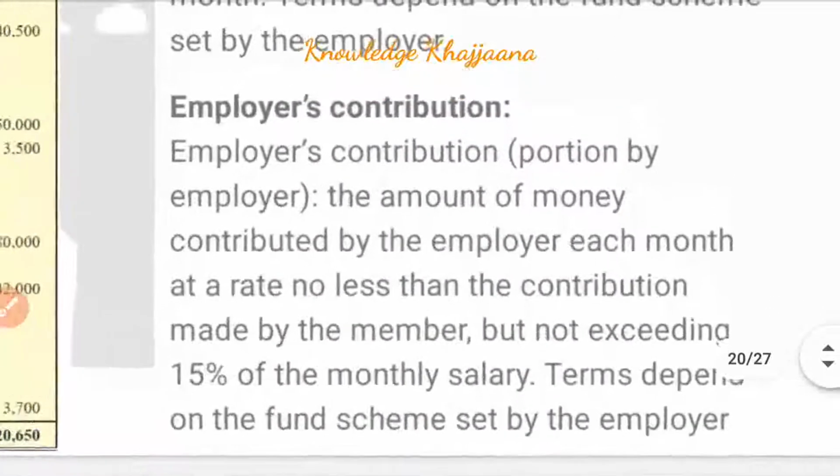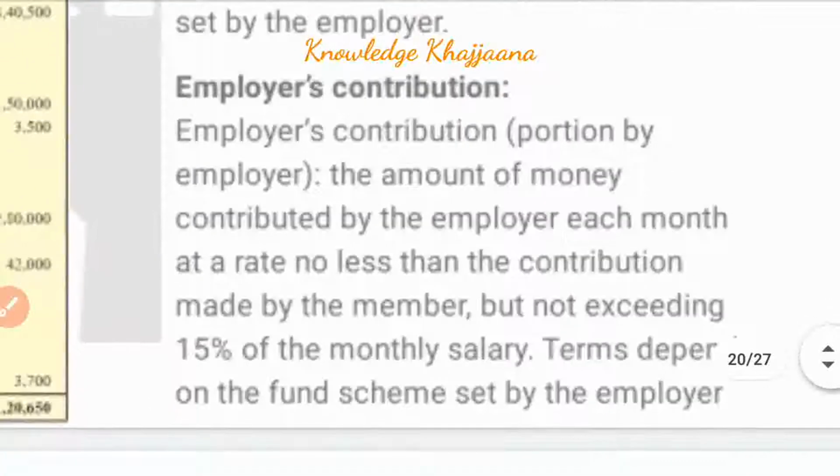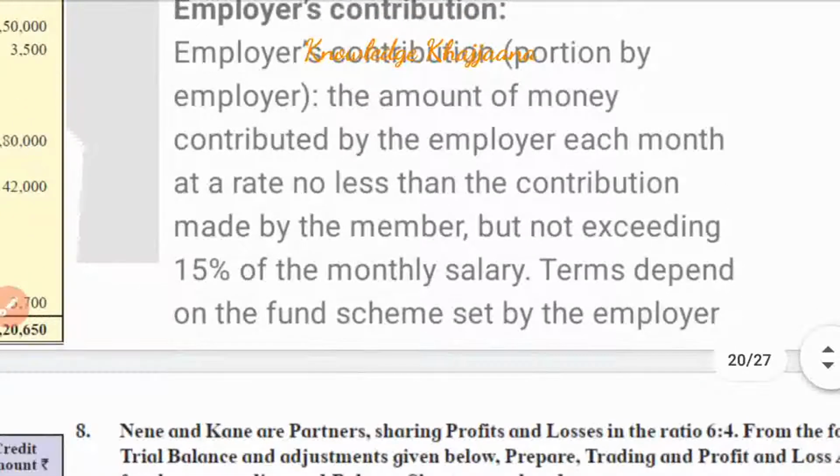And what is the employer's contribution? How much money should the employer contribute? The amount contributed by the employer each month is at a rate not less than the contribution made by the member, but not exceeding 15% of the monthly salary. Terms depend on the fund scheme set by the employer.